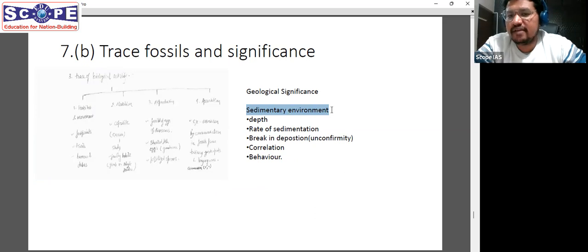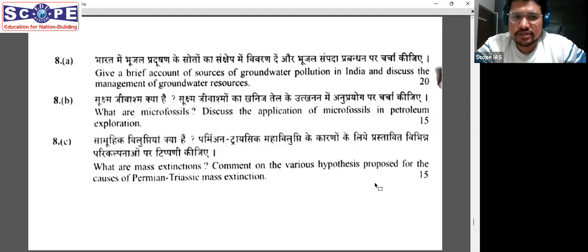This is again one thing which you should have written, though you had to go into a little detail. This we will discuss in our class, and you can go through one book. There is a book by Clark for paleontology. You can go through that and you can find the geological significance there as well. So this was the question on trace fossils.